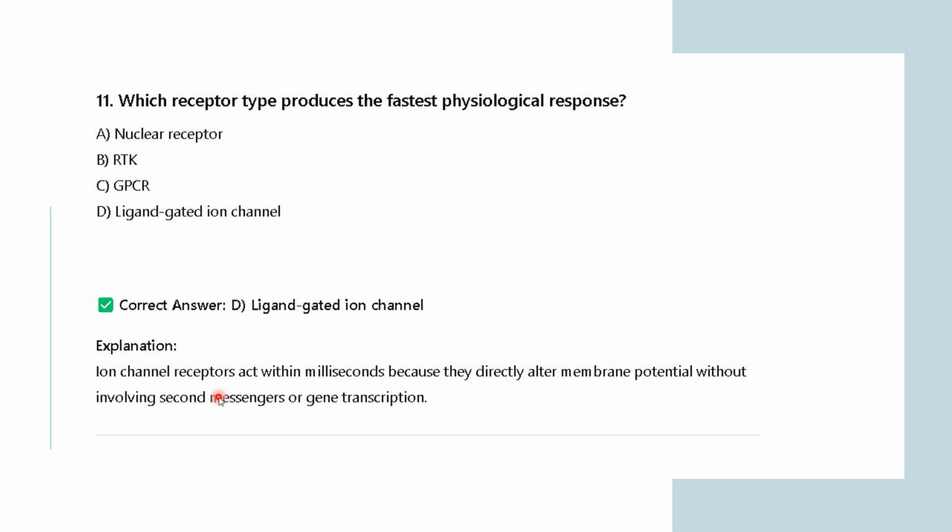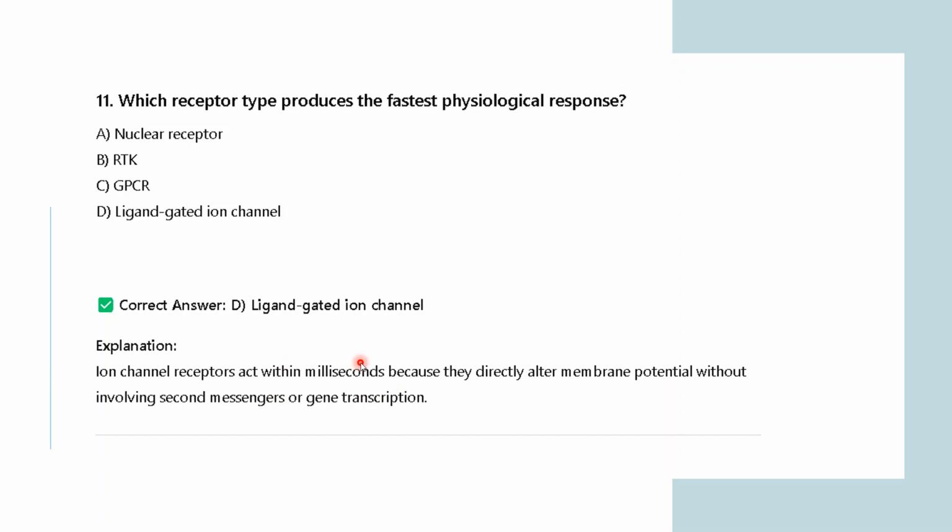So these ion channel receptors act within milliseconds because they directly alter the membrane potential without involving second messengers or gene transcription. The gene transcription is happening in the nuclear receptor, the second messenger signaling is happening in GPCRs, and the phosphorylation also requires some time. So this is how the ligand-gated ion channel responds within milliseconds, because it directly alters the membrane potential.